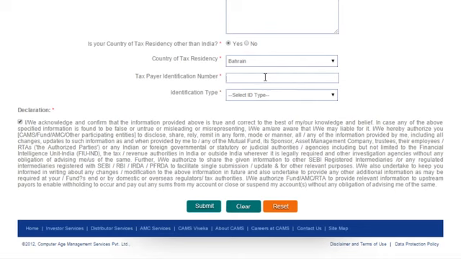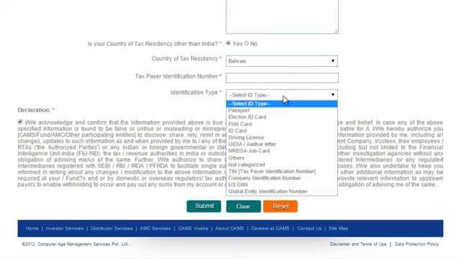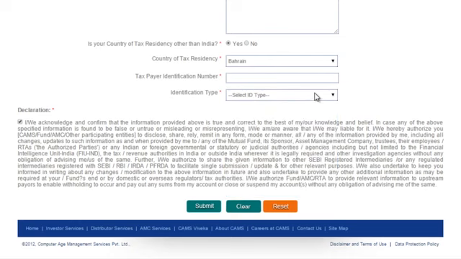What that means is, just like in India you have PAN, in the same way you have something like that in other countries. So you have to put the number there and the identification type. For example, in the US there's something like GIIN or TIN. I don't know much about it. You have to choose that and then click on submit.